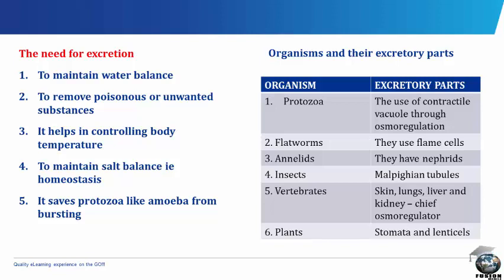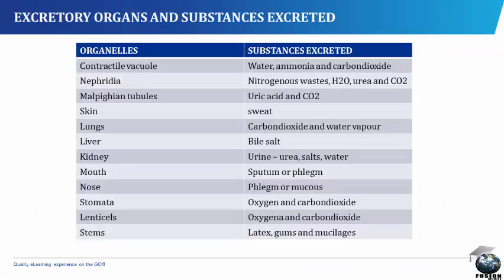Organisms and their excretory parts. On the screen are some organisms and their excretory parts. The protozoa excrete through the use of a contractile vacuole through osmoregulation. Flatworms use flame cells. Annelids use their nephridia. Insects use their malpighian tubules. The vertebrates make use of skin, lungs, liver, and kidney, which is the chief osmoregulator. Plants excrete through the stomata and the lenticels.